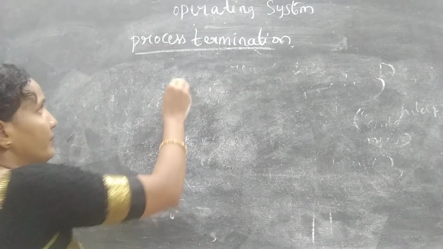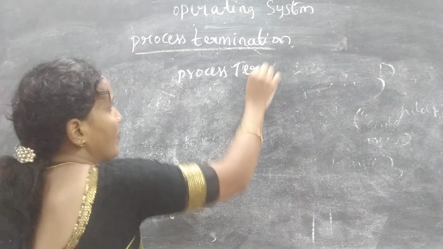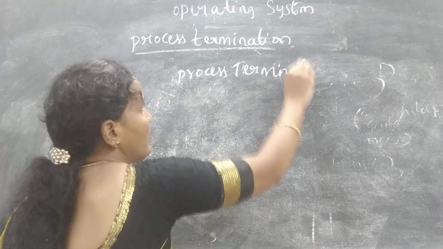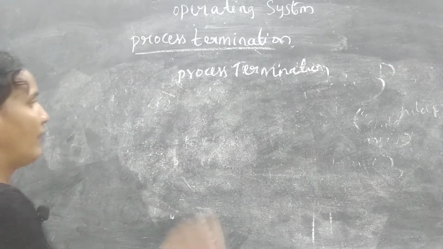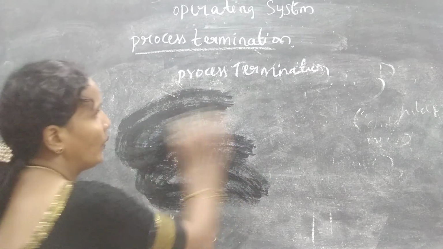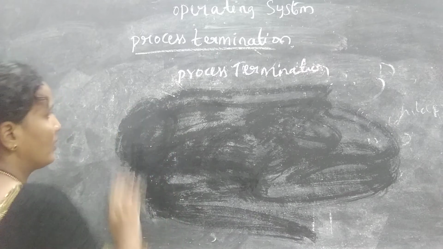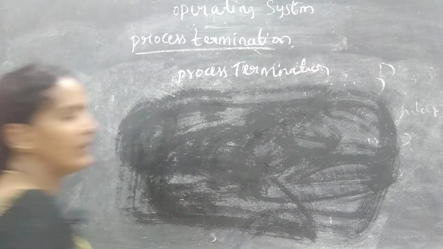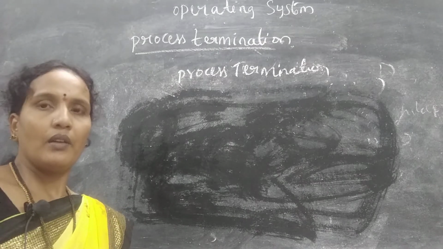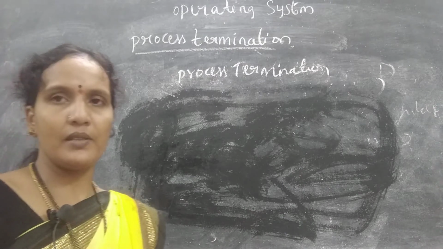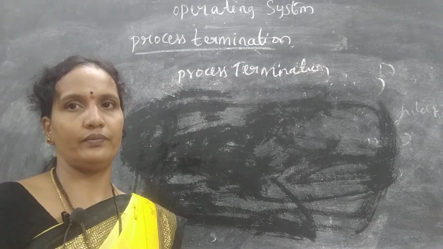Process termination. Process termination means execution is over. When the process execution is over, then we'll use the exit system call. When it gives the exit system call, it means that process execution is over.